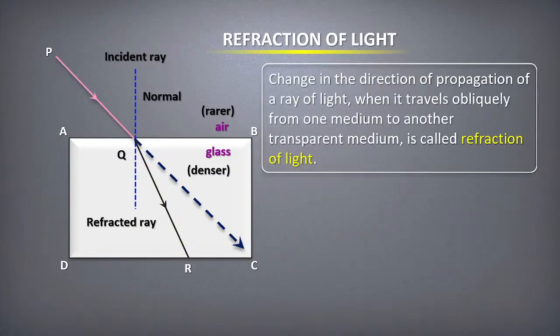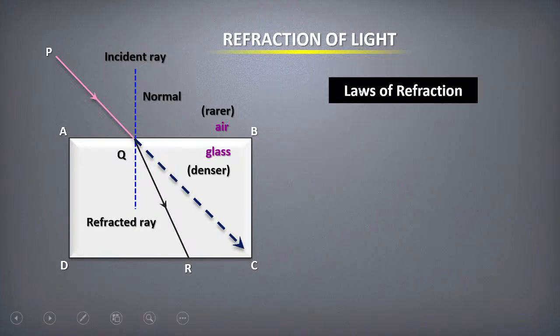Okay, now look at this. Refraction of light. You have incident ray, blue color dotted line is normal. PQ, the pink color line, is the incident ray. Then you have the rare medium, that is air, glass is the denser medium, and you can see the black ray, that is QR. Okay, can you see QR? So QR is nothing but the refracted ray. So it is bending towards normal. So air is a rarer medium, meaning it is light in weight, and glass is the denser medium.